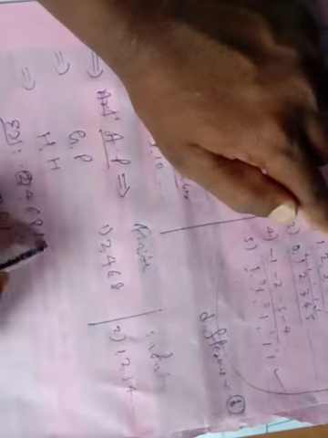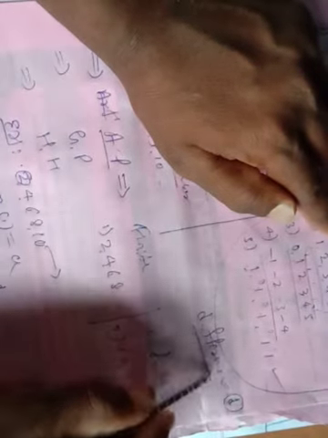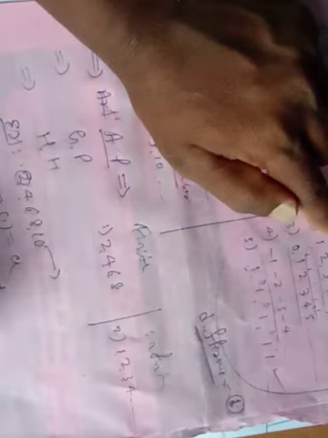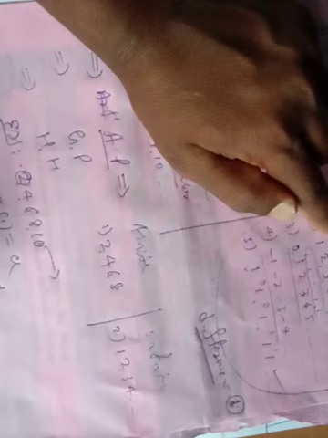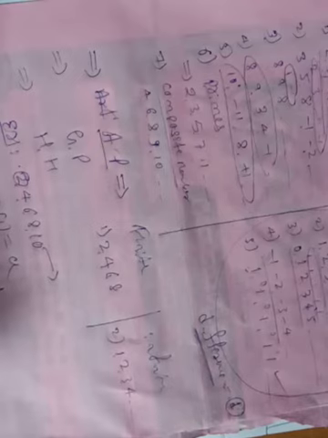In every arithmetic progression the difference is constant. You add the difference to the preceding number, that is, to the first number. The next, third number is what? A plus D plus D, that is A plus 2D. The fourth term is A plus 2D plus D, equal to A plus 3D. The fifth term is A plus 3D plus D, equal to A plus 4D. Okay.